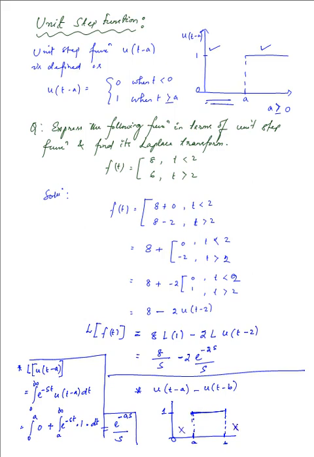So that is how we define this kind of a function, where the unit function is having the value 1 within that range from a to b.